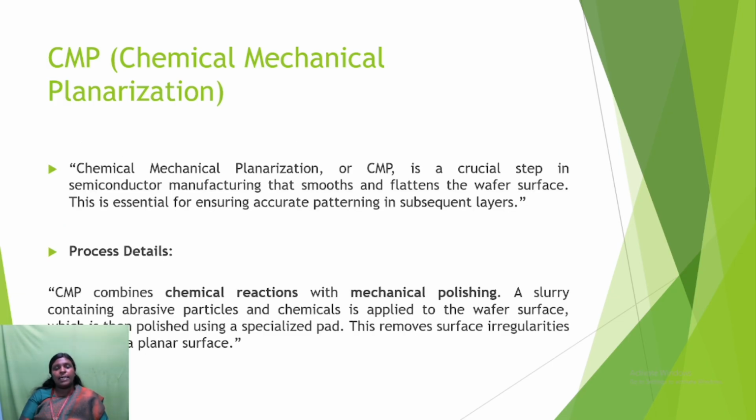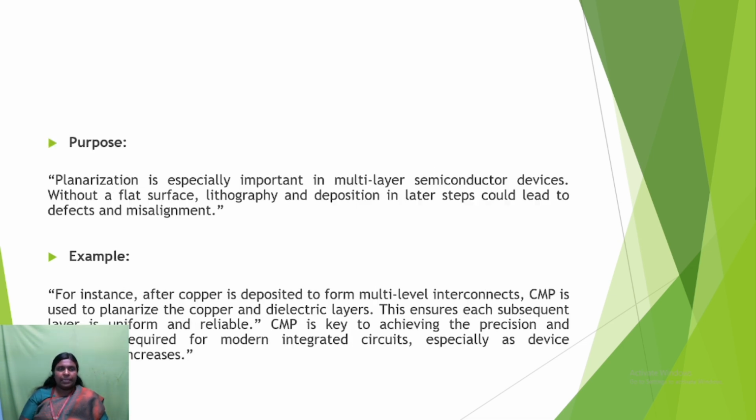And the process details are here. CMP, that is chemical mechanical planarization, is the combination of chemical reactions with mechanical polishing. Here a slurry containing abrasive particles and chemicals is applied on the wafer surface, which is then polished using a specialized pad, and it removes the surface irregularity and creates a planar surface. Just it is used to smooth and flatten the wafer surface. That is called CMP.